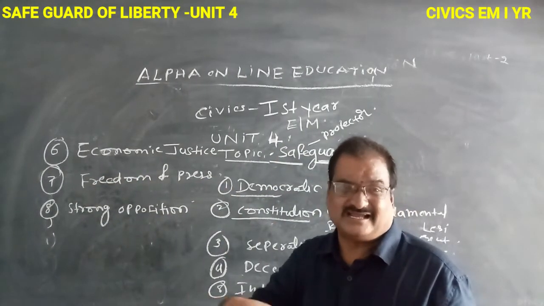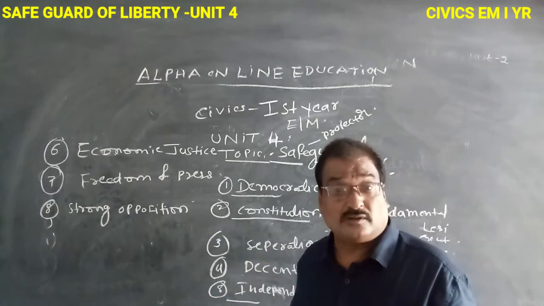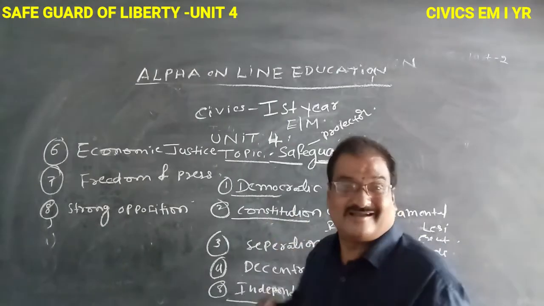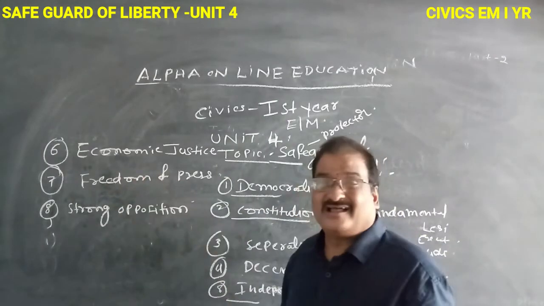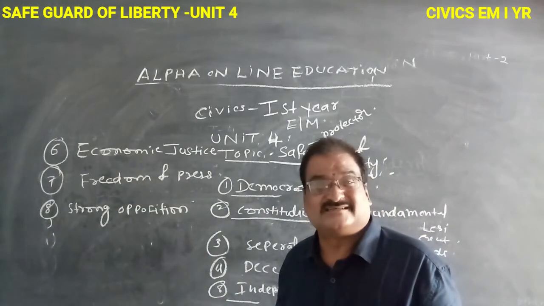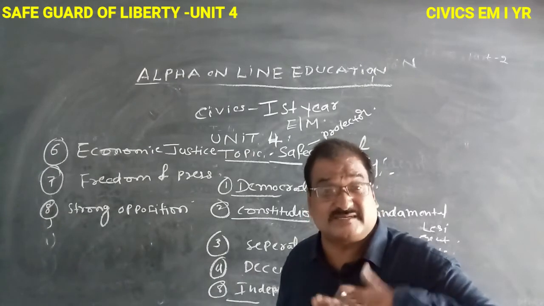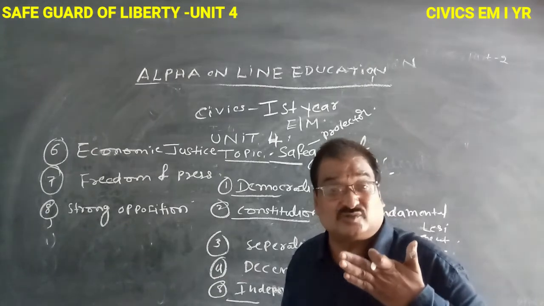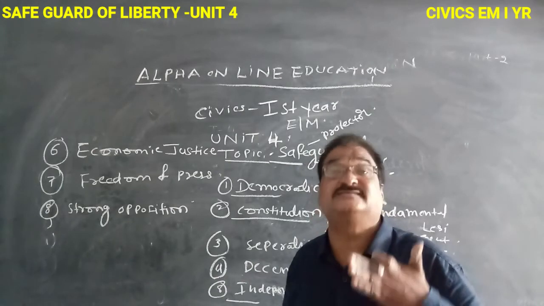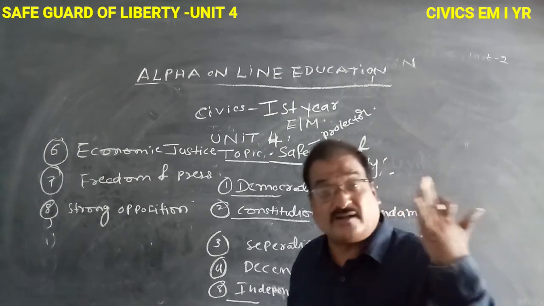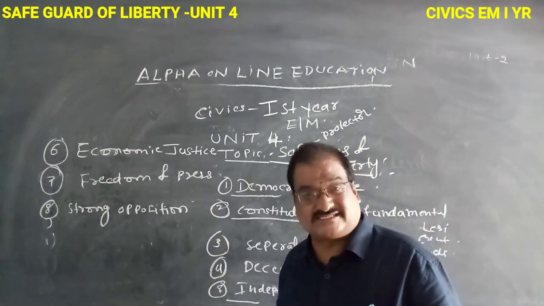And then the freedom of press. Here the press plays an important role. The electronic media is here, the print media is here. So what is the meaning of press? They express their ideologies. The press is between the people and government rulers.